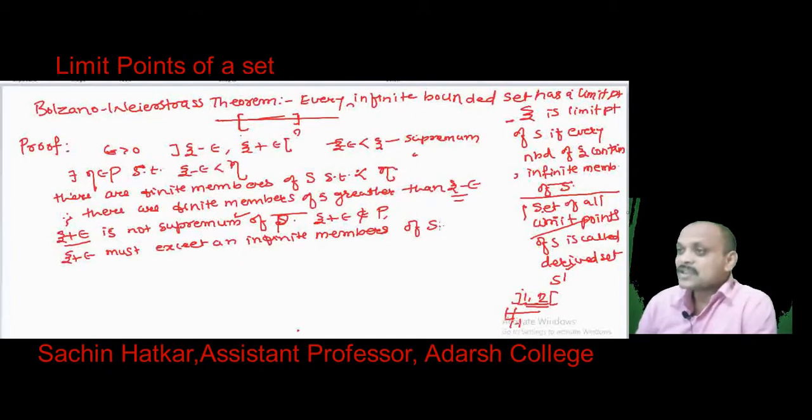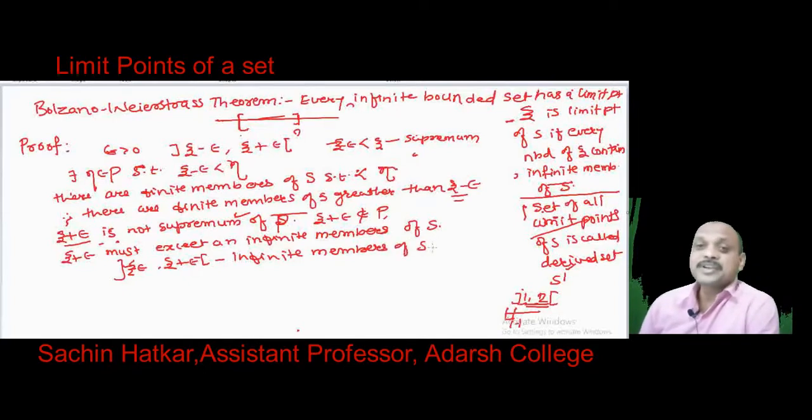Look at this. There are finitely many members which are greater than xi minus epsilon, infinitely many members which are smaller than xi plus epsilon, and hence this interval from xi minus epsilon to xi plus epsilon contains infinitely many members of S.